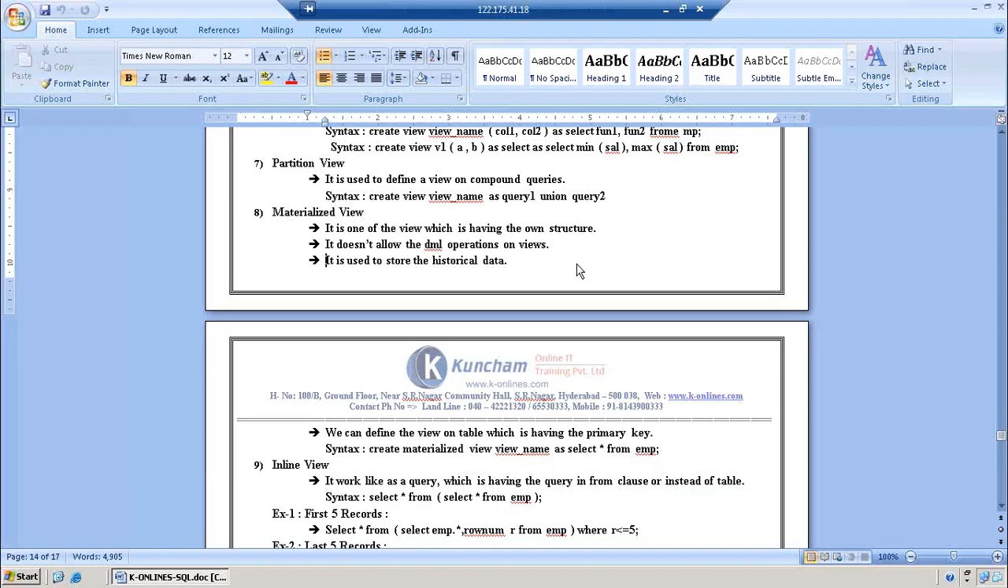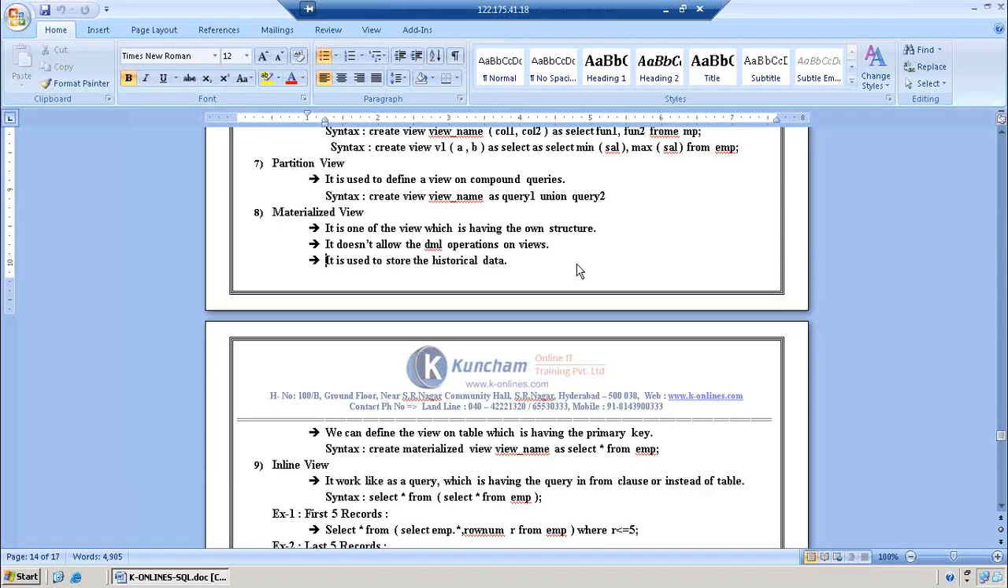Structure is there, then is it possible to keep the data or not? Definitely we can store the data in this view. But here, what is the advantage of this one? We can maintain the historical data. What is this historical data? Old data, right?